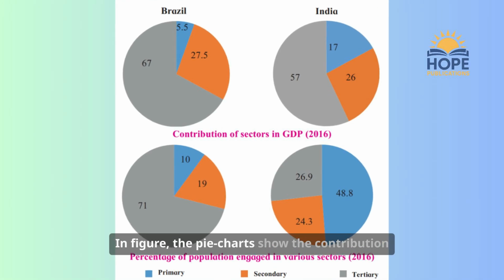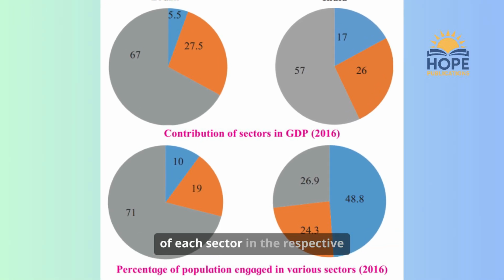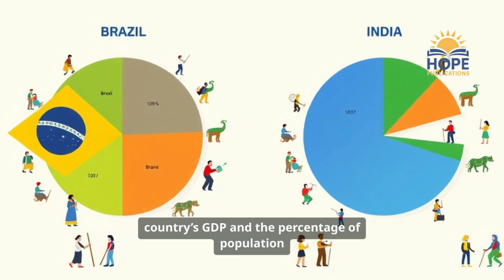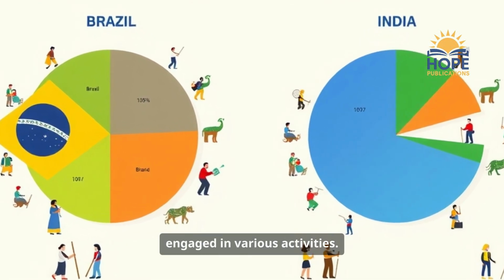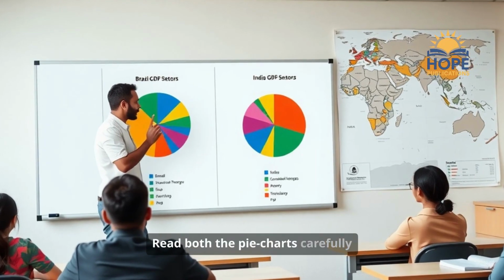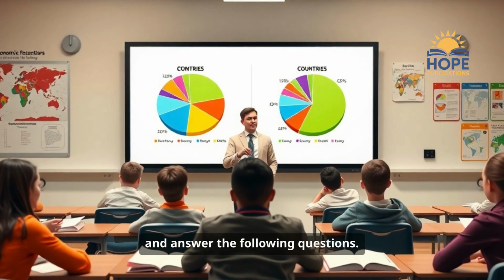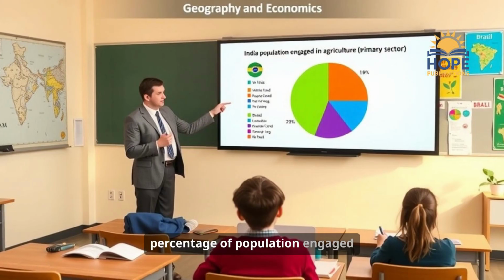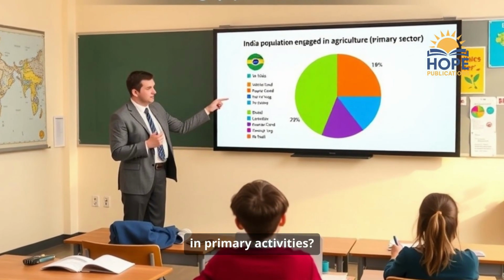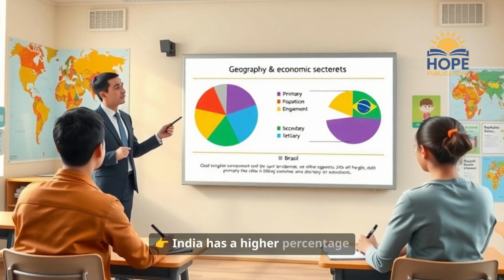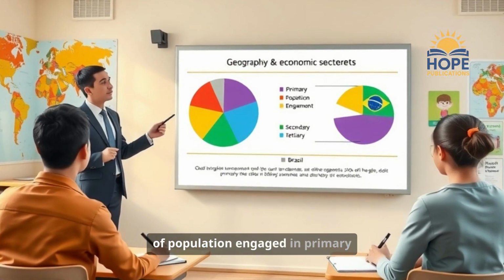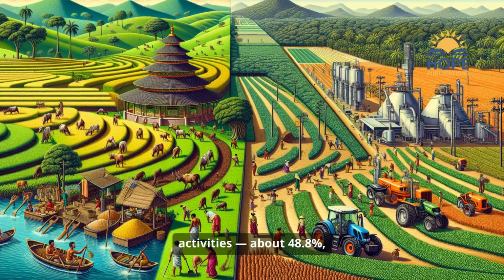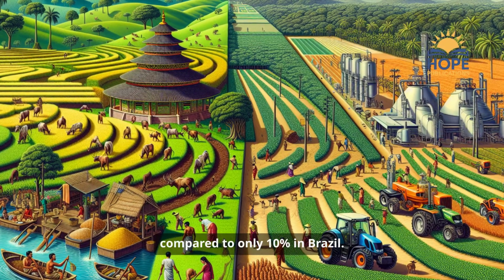In the figure, the pie charts show the contribution of each sector in the respective country's GDP and the percentage of population engaged in various activities. Read both the pie charts carefully and answer the following questions. 1. Which country has a higher percentage of population engaged in primary activities? India has a higher percentage of population engaged in primary activities, about 48.8% compared to only 10% in Brazil.